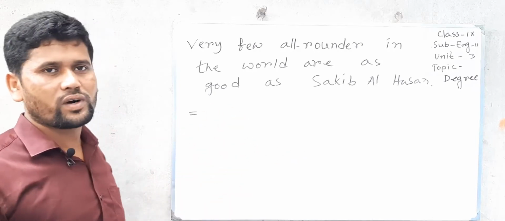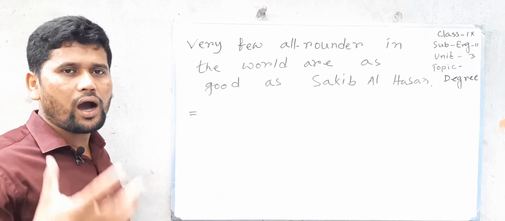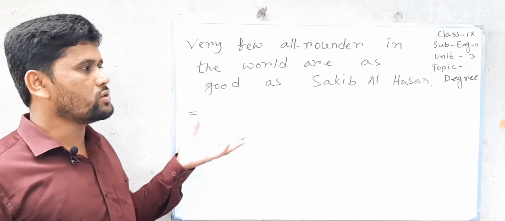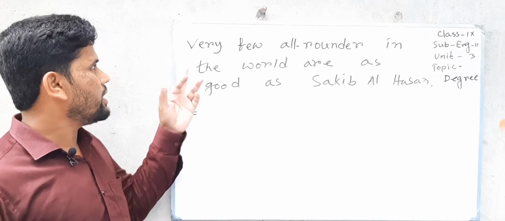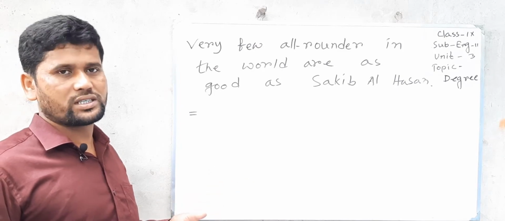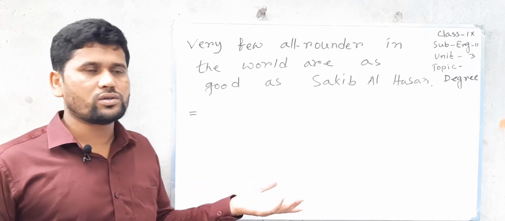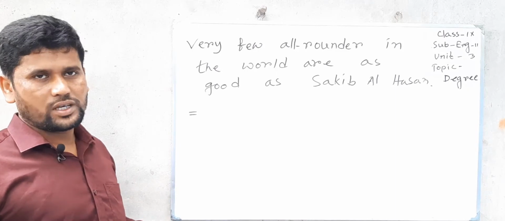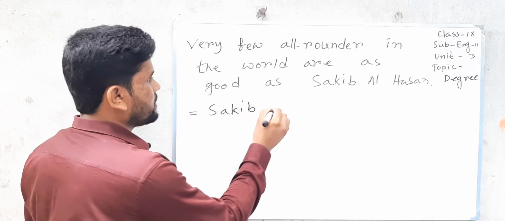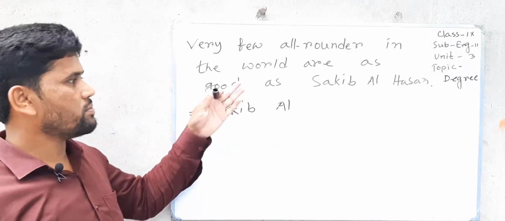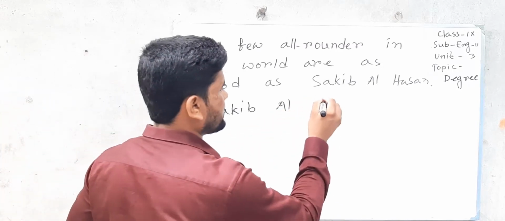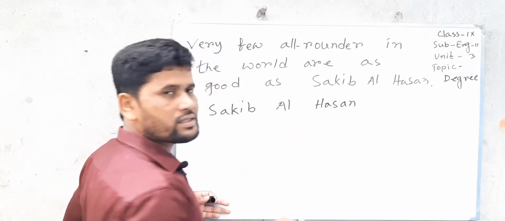Just look at the whiteboard and follow how I change this sentence. I already mentioned, first you need to know the formation of the sentence. Here, if we find very few, then we can say it is positive. I just need to change it into comparative. The comparative sentence starts with the subject. The subject of the positive degree is at the end of the sentence. So, Saqib Al Hasan is the subject.